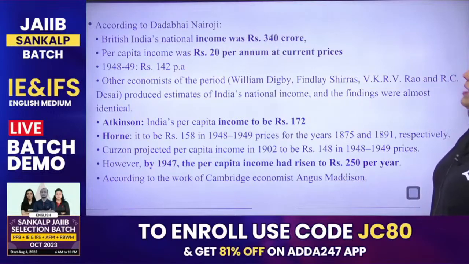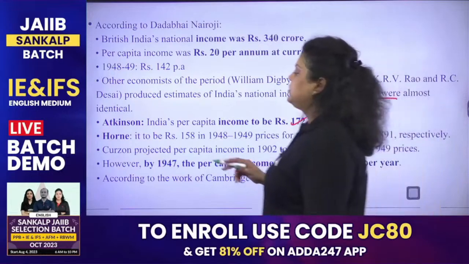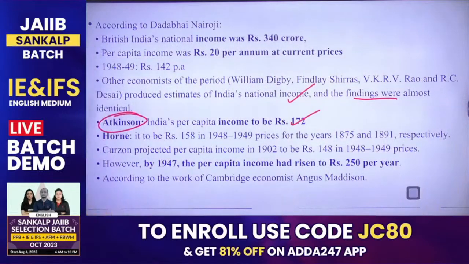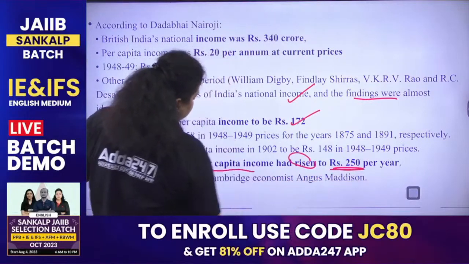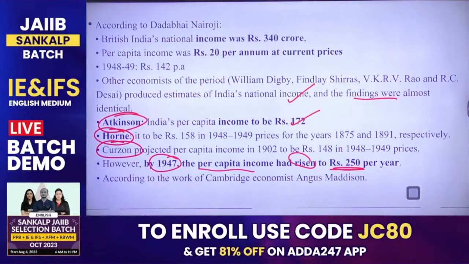So they all produced estimates about India's national income and the findings were almost identical. First, Atkinson has given that the per capita income of India is 170 rupees. Hondre has said that India's per capita income is 158. And Crozon has said that India's per capita income was 148 in the particular financial year, at 1948-49 prices. However, in 1947, the per capita income had risen to 250 rupees per year according to the work of Cambridge economist Angus Madison.